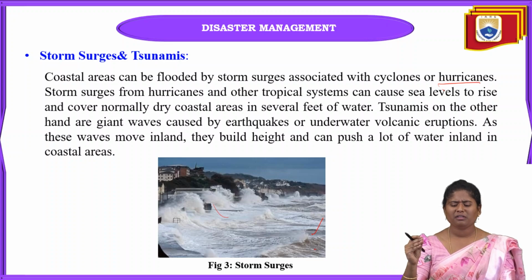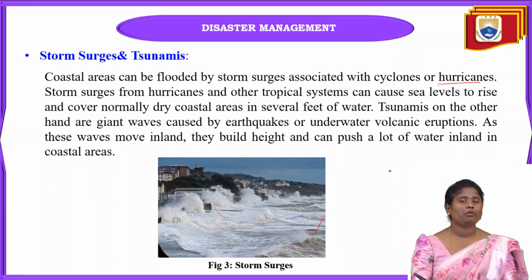Within some minutes, one small town can be washed out because of tsunamis. Mainly when tsunamis occur, they damage the infrastructure, human life and also animal life. It can easily be destroyed within minutes. So inland flooding can occur at this time.